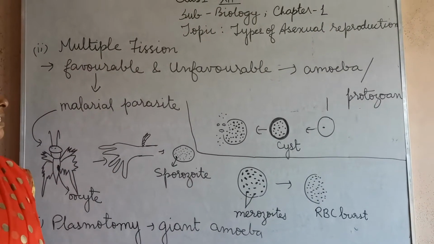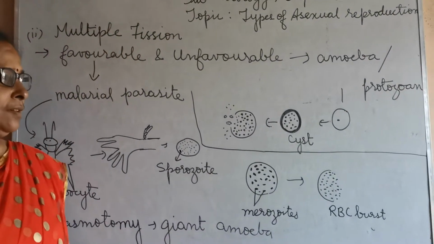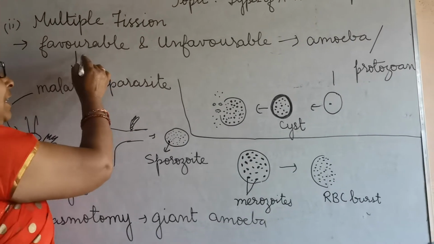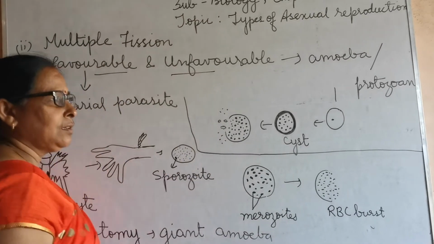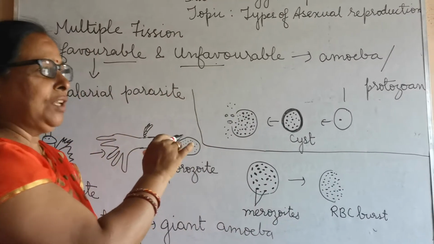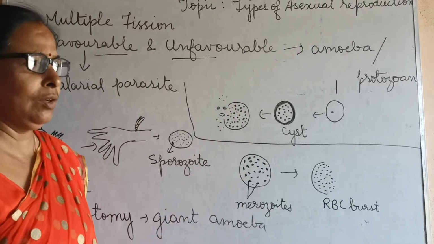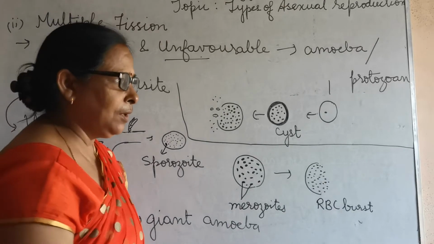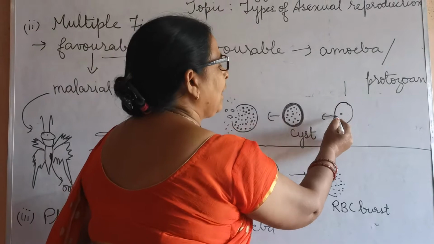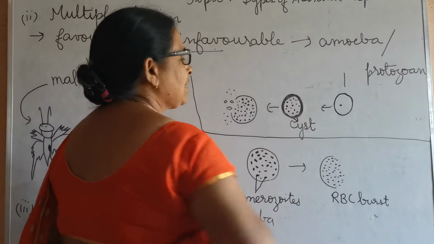Now we are going to discuss the second type of fission, that is multiple fission. Multiple fission takes place in both favorable and unfavorable conditions. In unfavorable condition, these unicellular organisms, you can call them protozoa, or many of the algae and fungi also, develop a cyst. They develop a thick layering, and this thick layering is known as cyst.